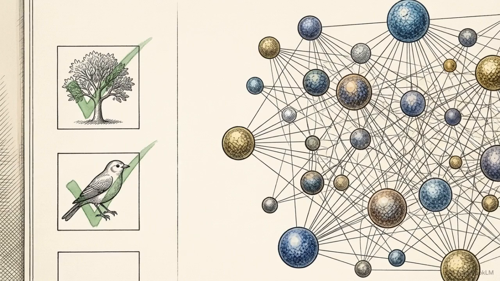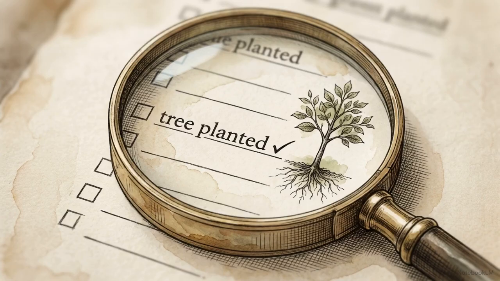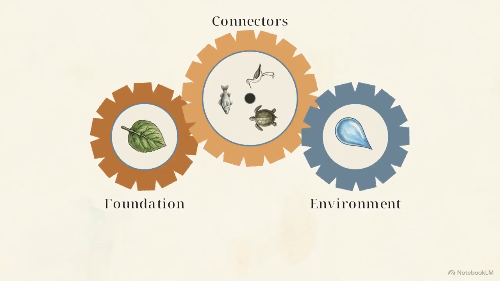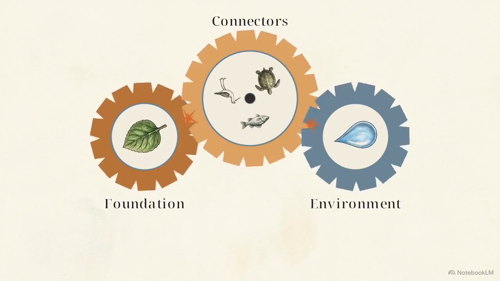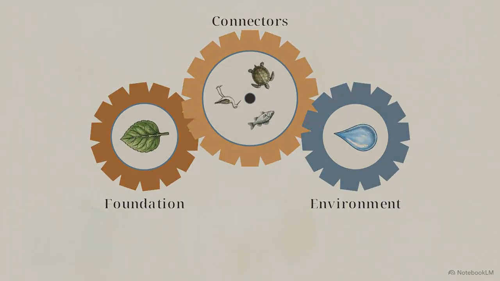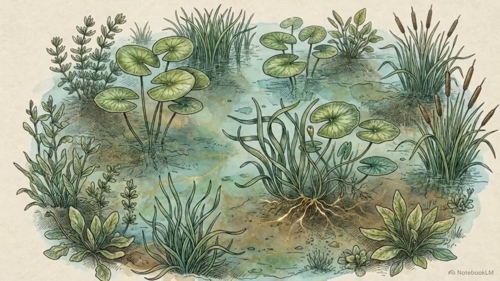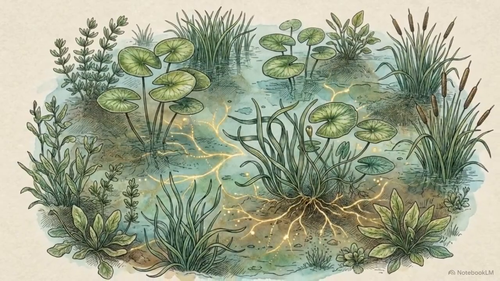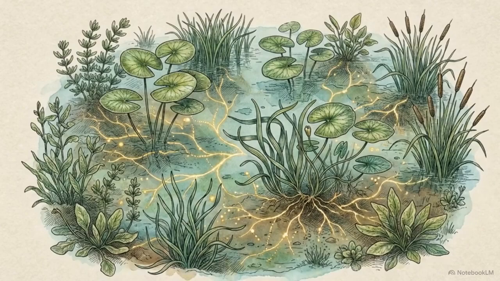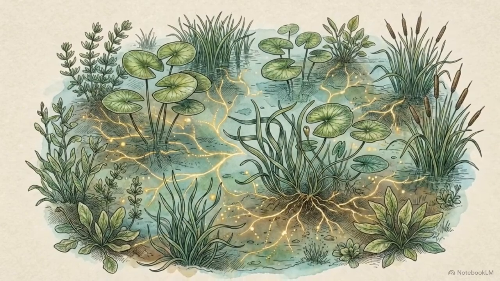For decades, we have defined ecological success through checklists, the number of trees planted, or the presence of a few high-profile species. These metrics track the visible symptoms of recovery. They fail to account for the underlying trophic engines that determine whether an ecosystem can actually sustain itself. A wetland can look vibrant and green while remaining functionally stagnant. Without active energy flow and nutrient cycling, the system is essentially on life support.